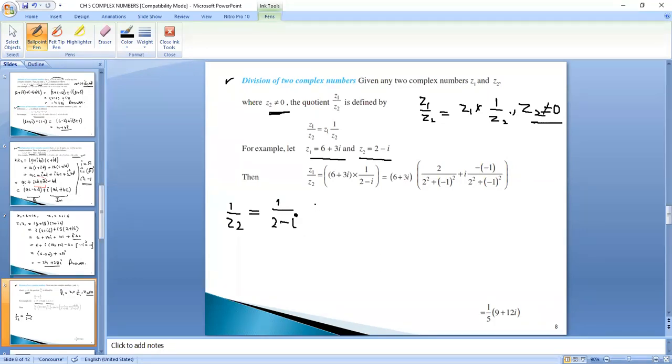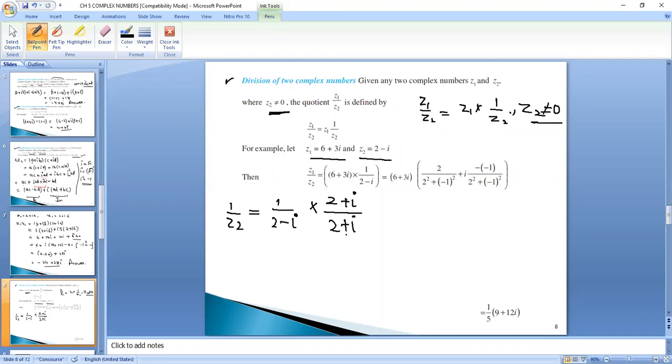Rationalize means multiply it with 2 plus iota and divide it with 2 plus iota. Rationalize means multiplying with the opposite sign value. It is 2 minus iota, multiplied with 2 plus iota.